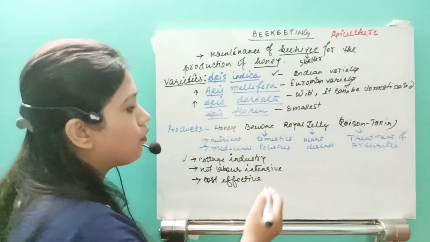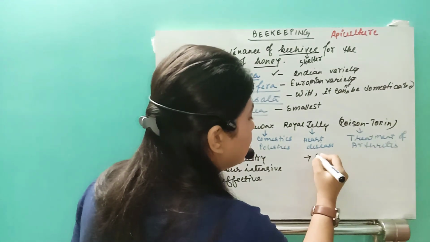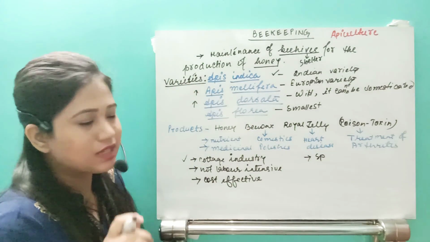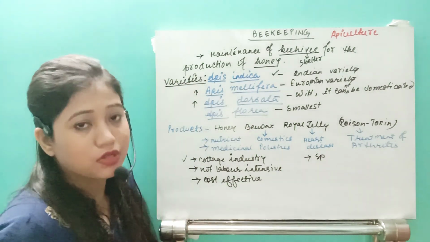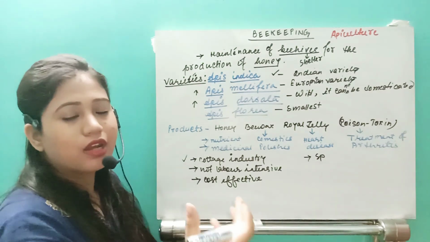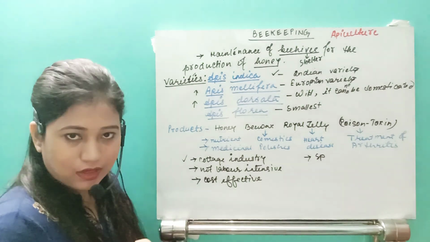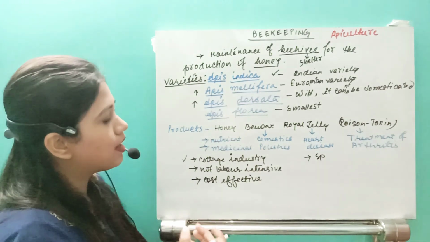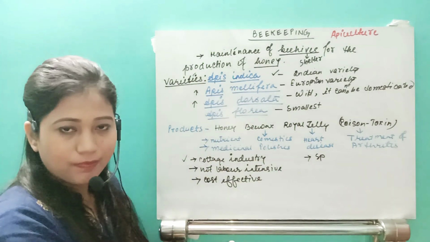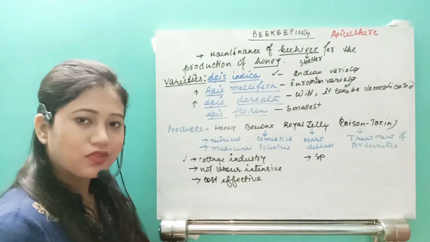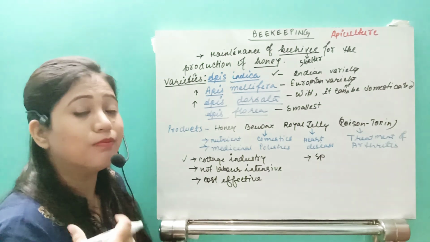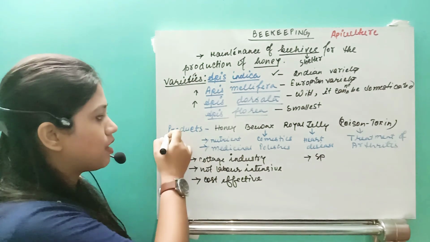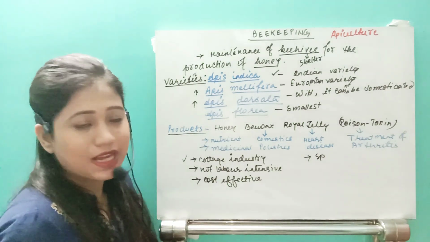First of all, I need to know the species. So the first thing, selection of species, is very much important. Generally I cannot randomly get any species, because all the species have different characteristics. If I get Apis florea, it is not going to give us that amount of products I wanted to extract, isn't that?